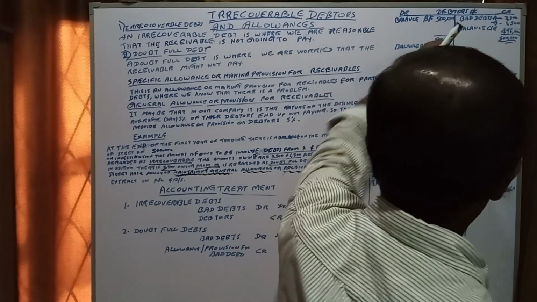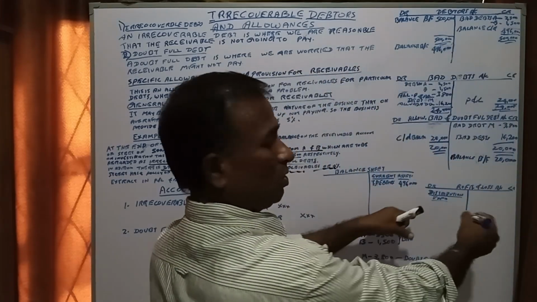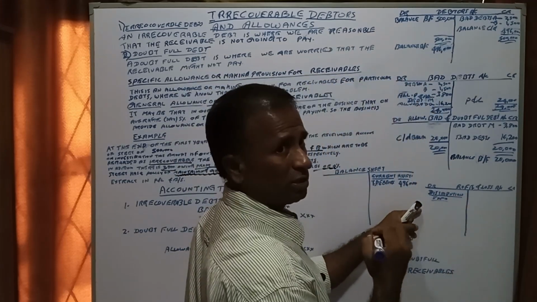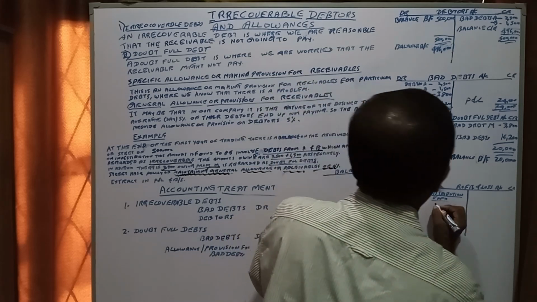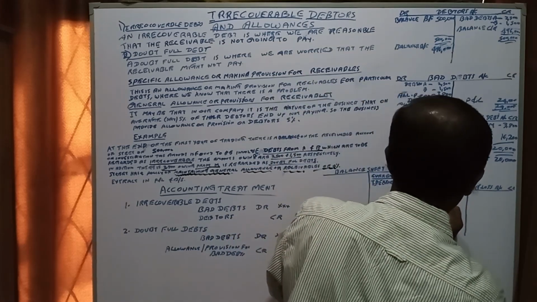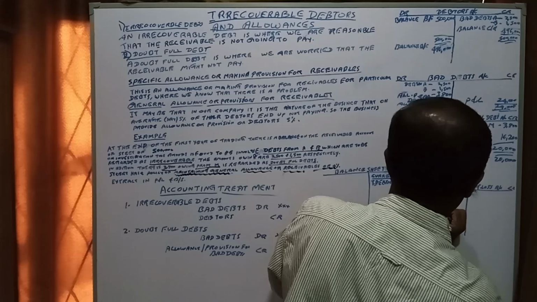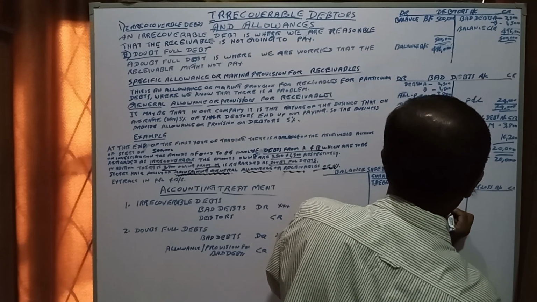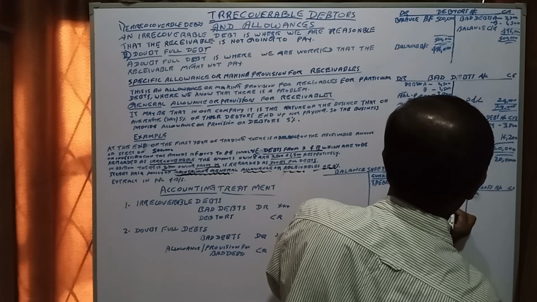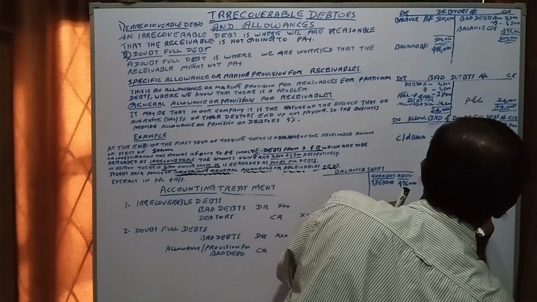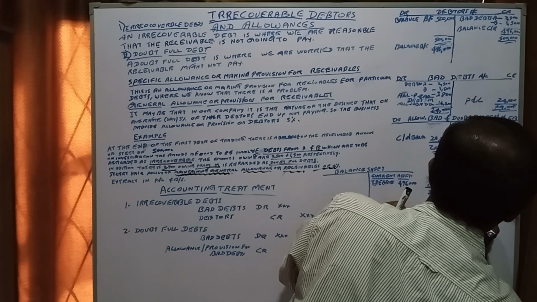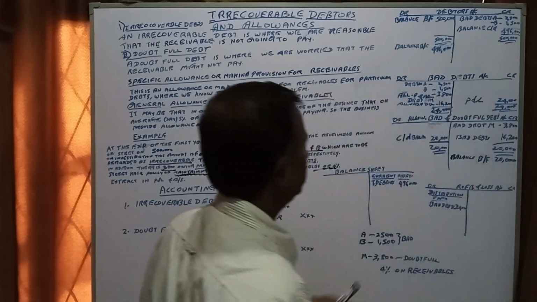Second one, bad debts. Bad debts goes to profit and loss account. Here profit and loss account under sales and distribution expenses. Then we say bad debts, that is 24,000.